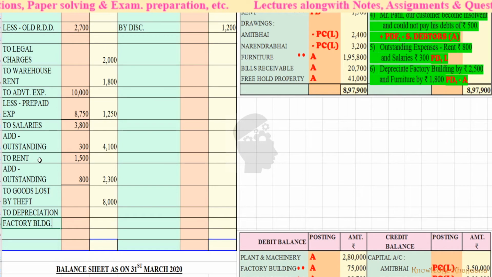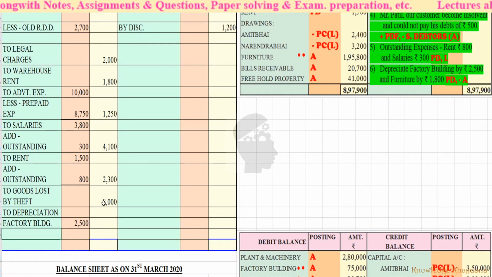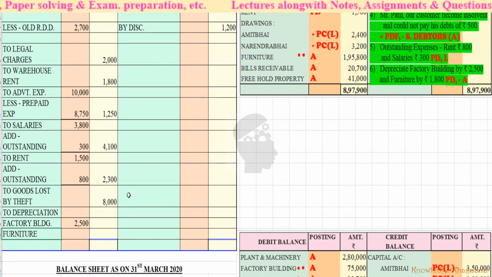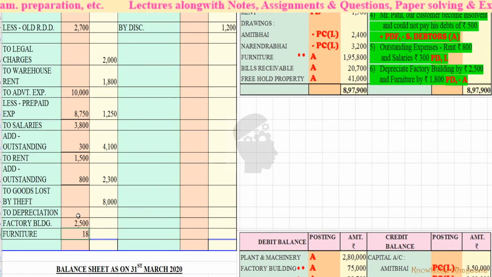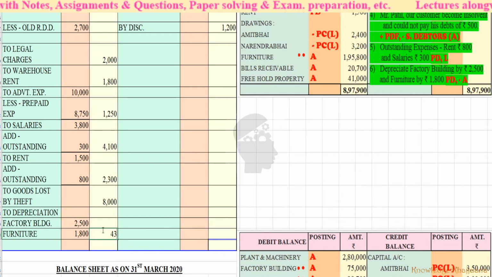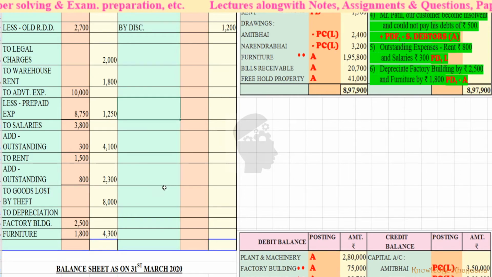Factory building, it is 2,500, we write it in the inner column. And furniture rupees 1,800. So 2,500 plus 1,800 is equal to rupees 4,300. Simple calculation. So two entries we have passed for this depreciation.